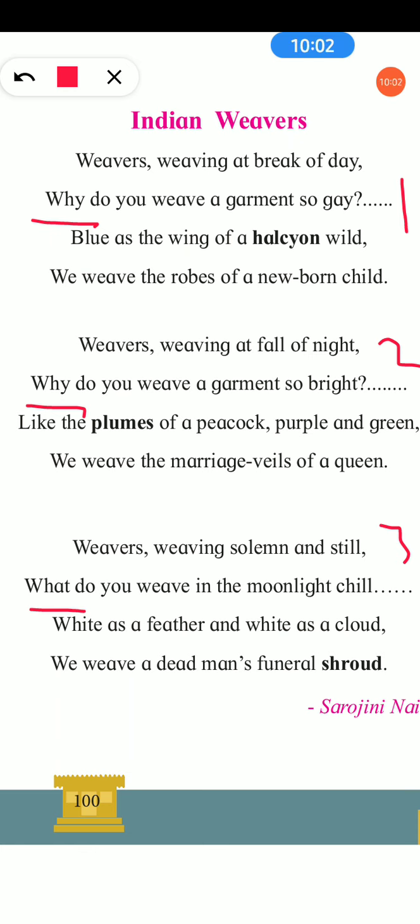That means this poem tells about the work of India's famous handloom craftsmen, or we can say artisan weavers. Weavers means who? Who weave the clothes very skillfully. A weaver makes clothes by passing crosswise threads.